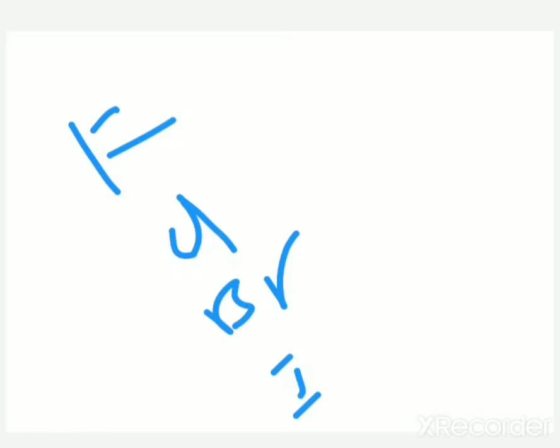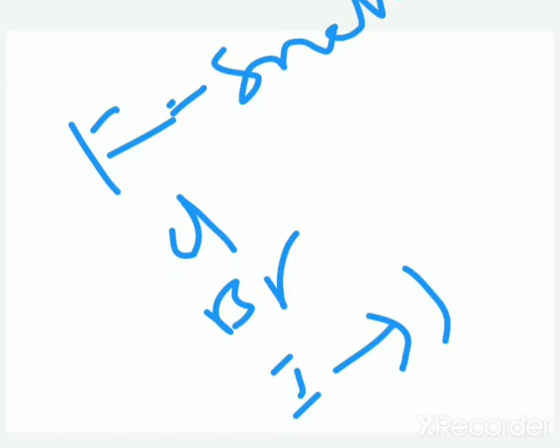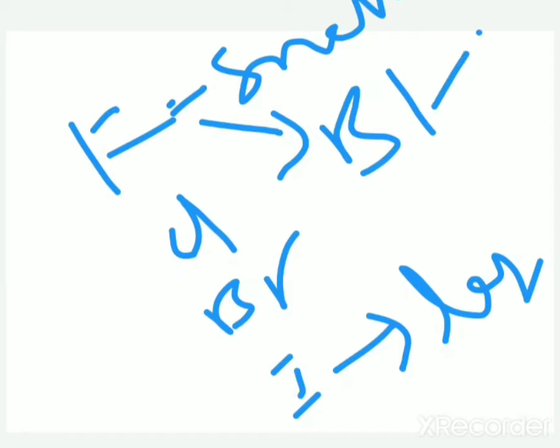That's why fluorine has small size and iodine has large size. Small size atoms belong to class A. Iodine is class B.